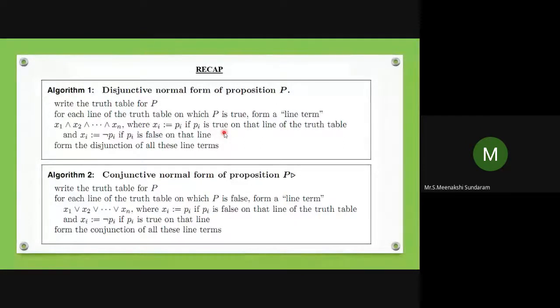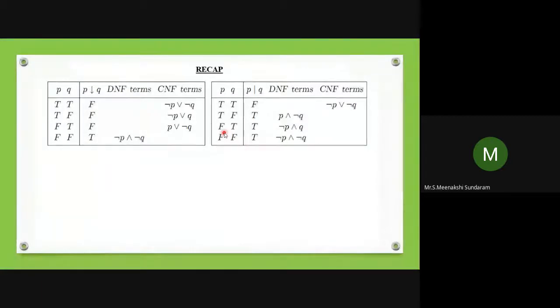So this is an example for DNF and CNF of NOR and NAND. We can take the min terms. Normally, we can write the truth value. DNF is a truth value. CNF is a false value. So these are the examples. Some more examples we can do now. We can practice the problems, then move on to the next topic.